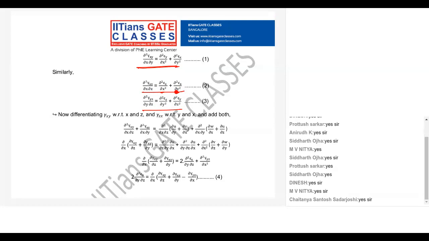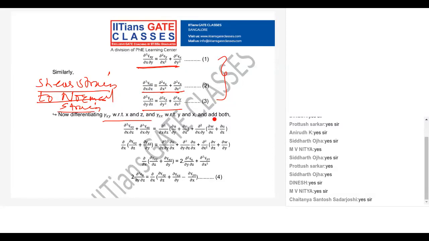Now guys, once you know these three compatibility equations, what are these? These equations are from shear strain to normal strain form. Okay, these are from shear strain to normal strain form. Now what will we write? Next, three sets of equations we will write in reverse. Reverse means normal strain to shear strain form.